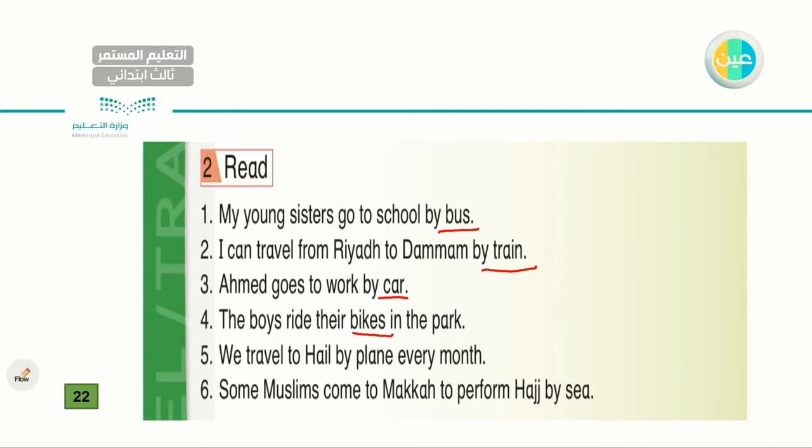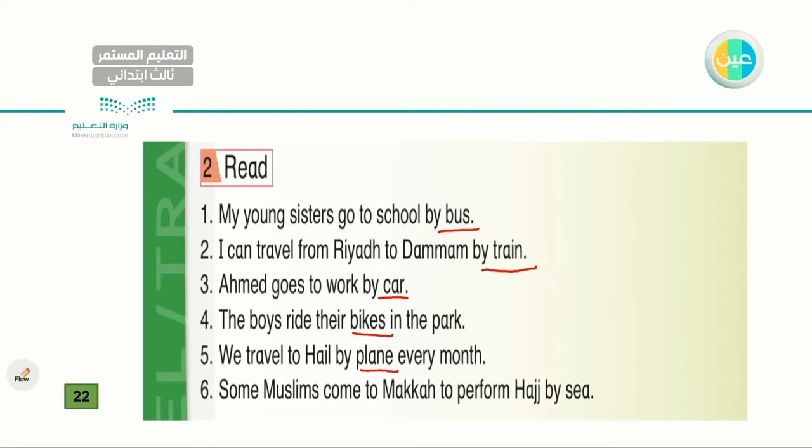Number 5. We travel to Hail by plane every month. The word here I'm looking for is by plane, airplane. Very good, very good. Number 6. Some Muslims come to Mecca to perform Hajj by sea using a ship. Very good, using a ship.